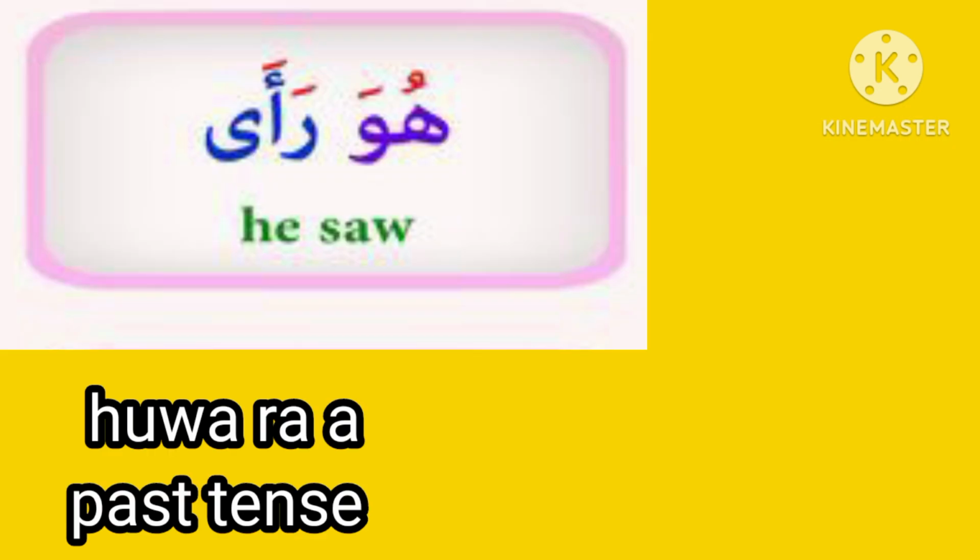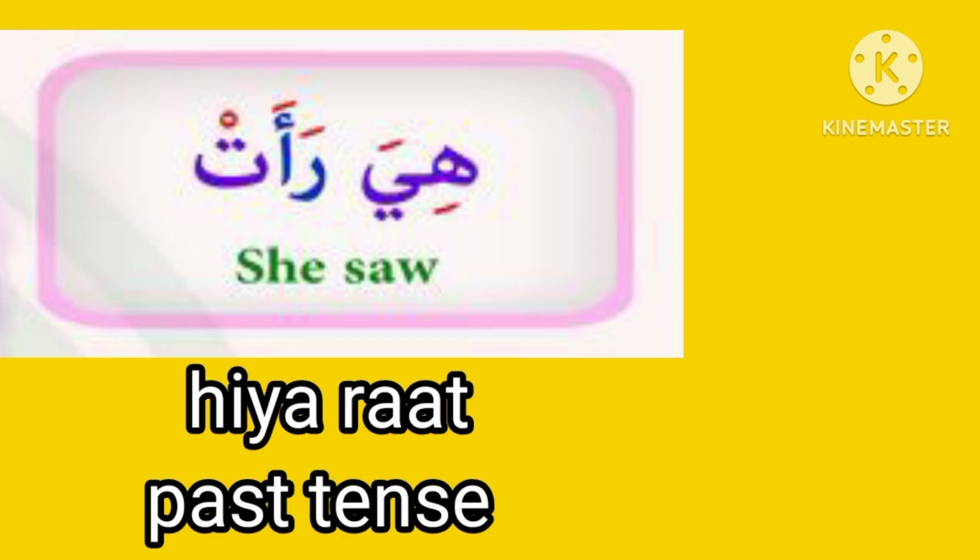The first word, huwa ra'a. Huwa is a pronoun. Huwa means he. Ra'a means saw. Huwa ra'a, he saw. This is past tense. Next word is hiya ra'at.